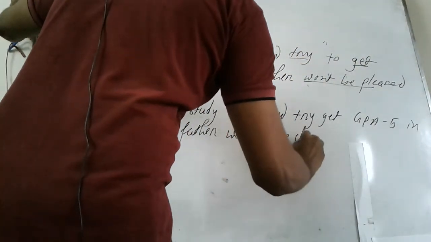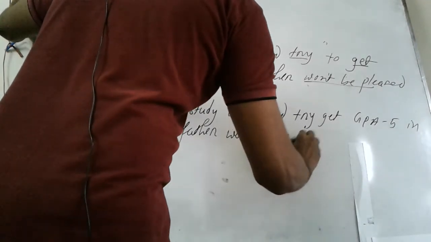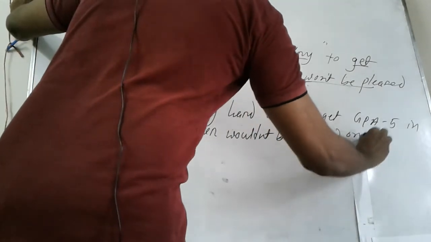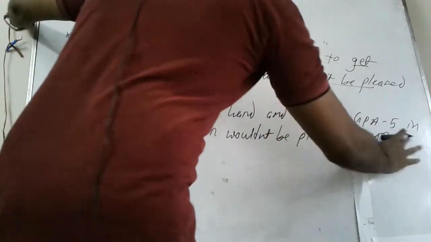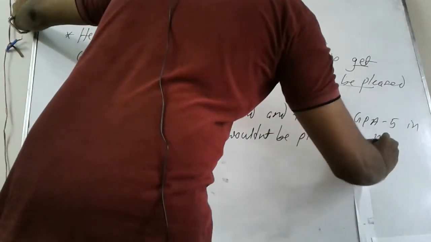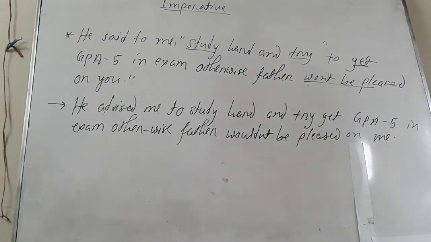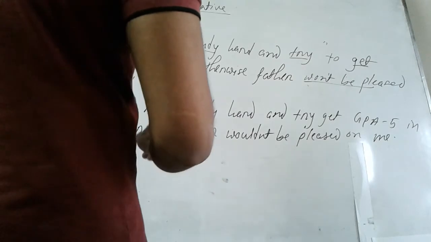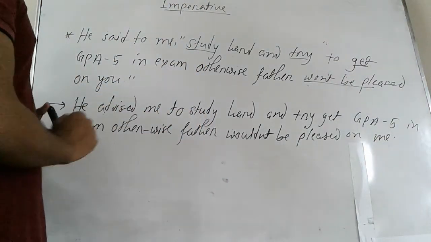Wouldn't be pleased on you. Sorry. You will be me here. Me. Okay. So the final answer is, he advised me to study hard and try to get GPA 5 in the exam. Otherwise, father wouldn't be pleased on me.